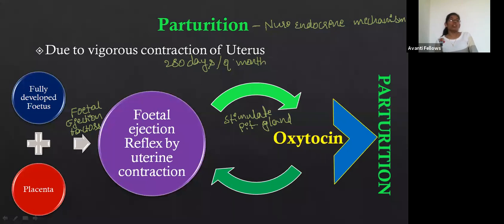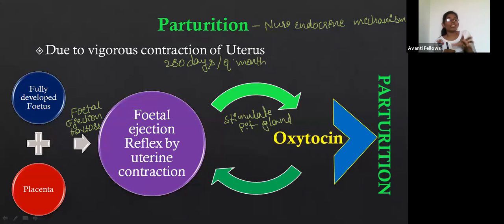Yes, cervix. No, not the vagina. Next is the cervix, and after the cervix is the vagina, right? So the greater contraction of the uterus by the oxytocin pushes the baby down towards the cervix.